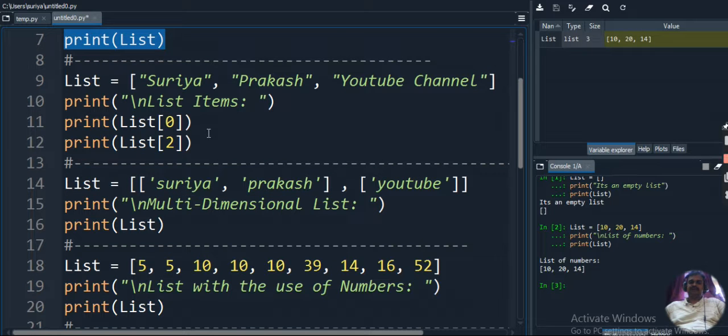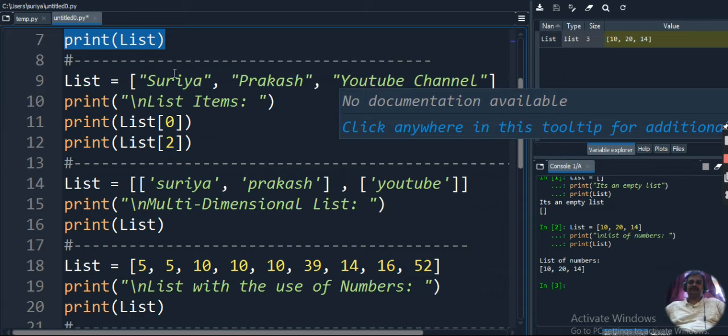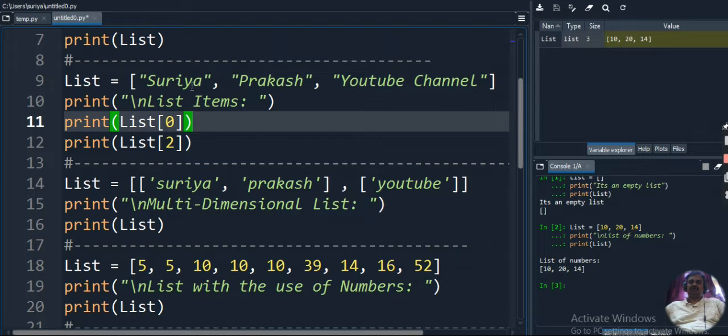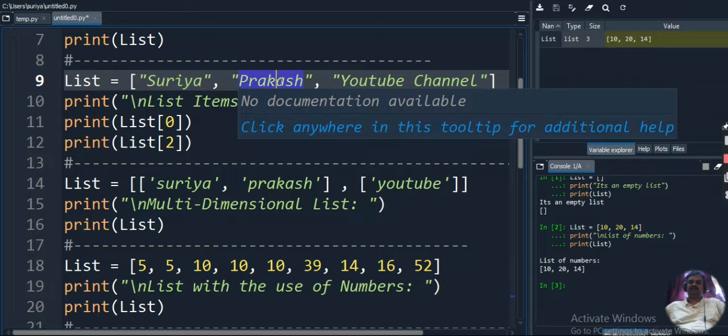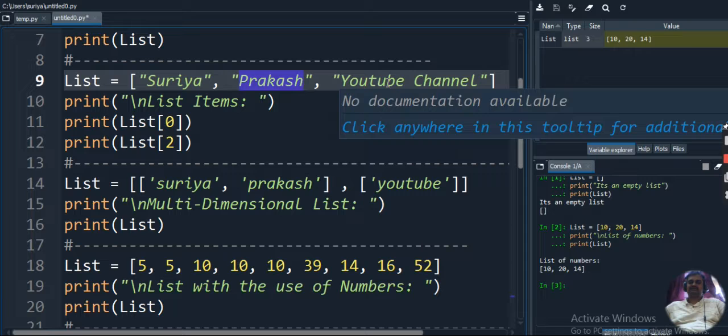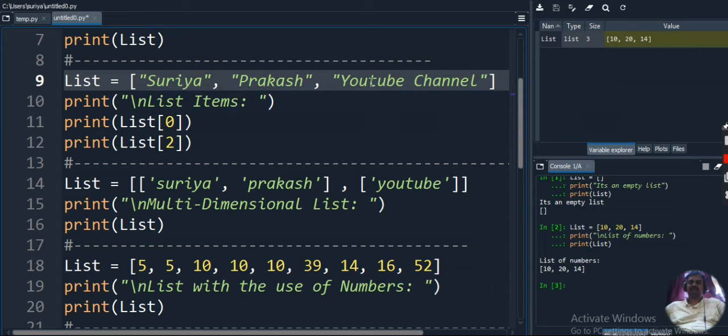In this program, I am storing strings as list members. Here we are storing one string named Surya. The second string is Prakash and the third string is YouTube channel. All three strings I am separating with commas as a delimiter, so that we have three different list members. The first value we give is list of 0, the second value is list of 1, and this is list of 2. So this is the 0th position, first position and second position.